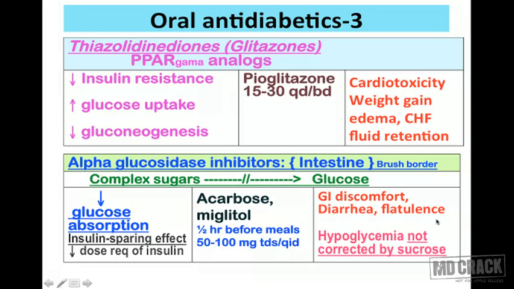A special point, a salient feature to be remembered about alpha glucosidase inhibitors is, if you get hypoglycemia and you try to eat the simple table sugar, which is sucrose, the hypoglycemia is not going to get corrected because you ate sucrose and this drug is already present there, which is going to inhibit the conversion of sucrose into glucose, so there will be no supply of glucose to you. So hypoglycemia not corrected by sucrose, that's the specialty of the alpha glucosidase inhibitors.